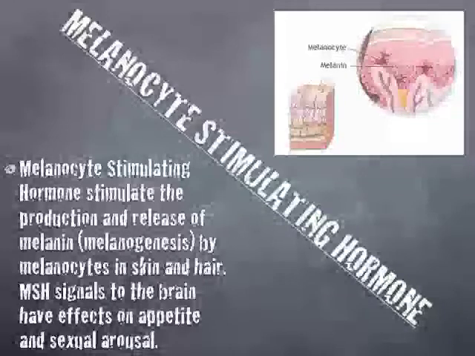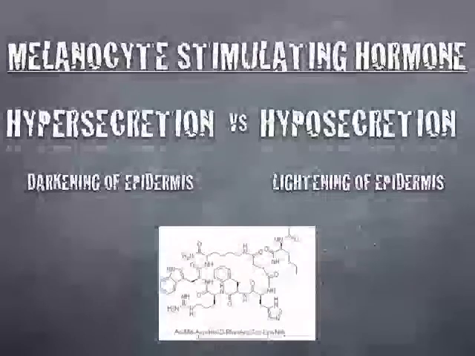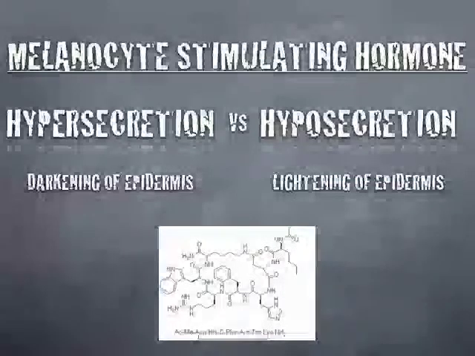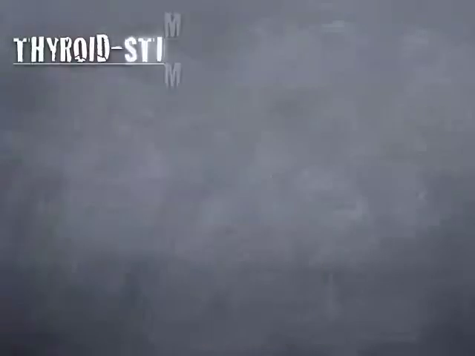Melanocyte stimulating hormone, MSH. MSH stimulates the production and release of melanin by melanocytes in the skin and hair. MSH signals to the brain have effects on appetite and sexual arousal. Hypersecretion leads to darkening of the epidermis, and hyposecretion leads to lightening of the epidermis. And the molecular structure is at the bottom of the slide.